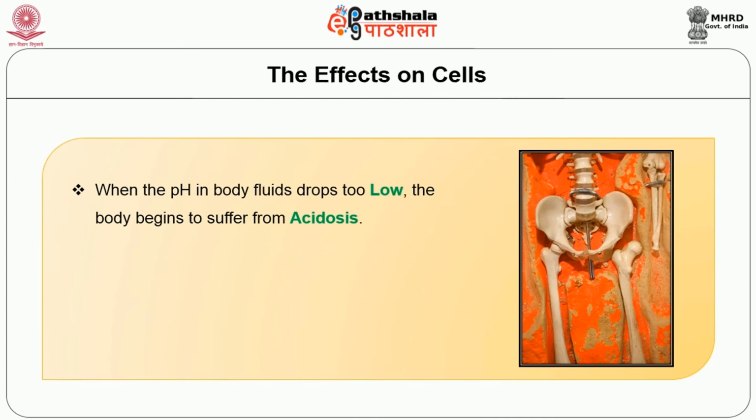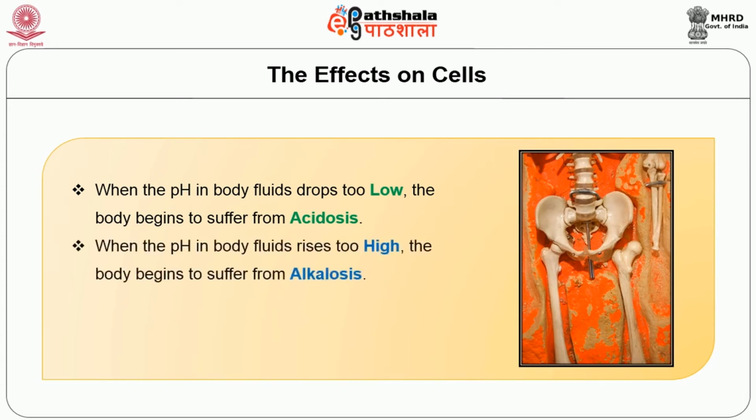When the pH in body fluid drops too low, the body begins to suffer from acidosis. When the pH in the body fluid rises too high, the body begins to suffer from alkalosis. This acidosis or alkalosis can be caused by various diseases. Not only diseases, our diet pattern also influences acidosis and alkalosis.